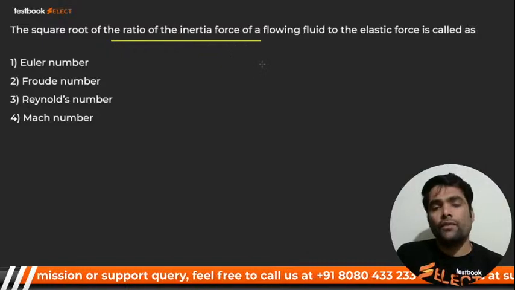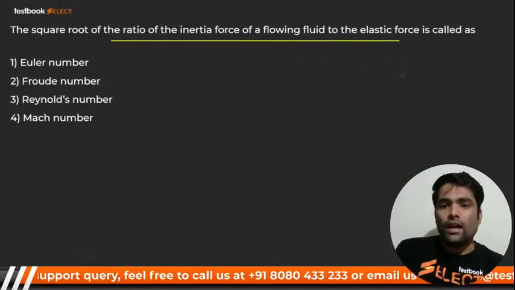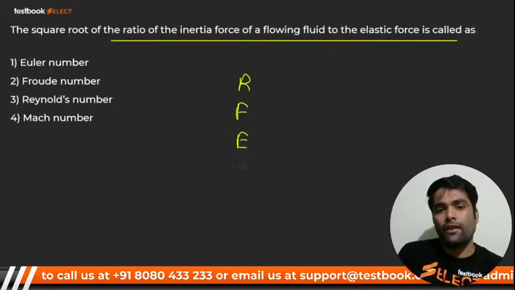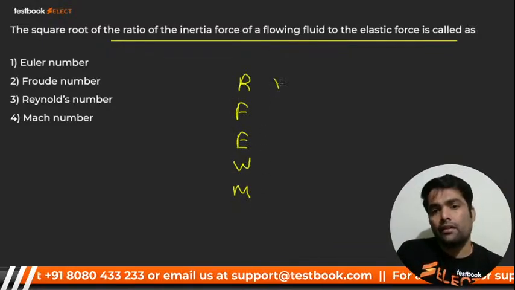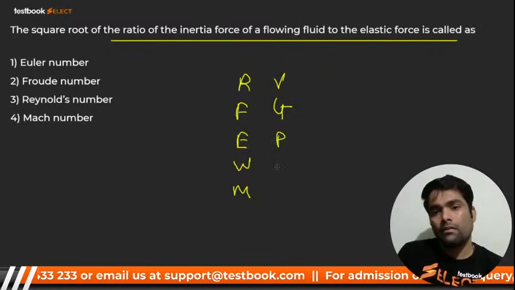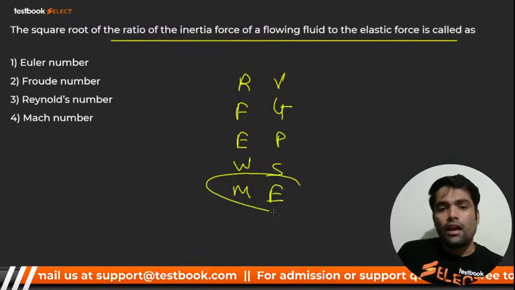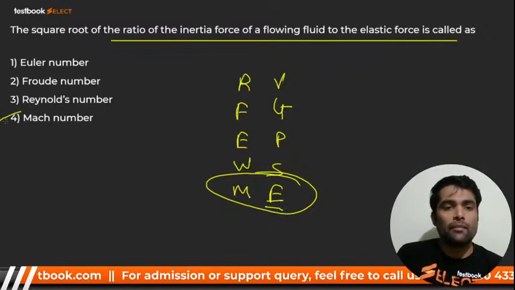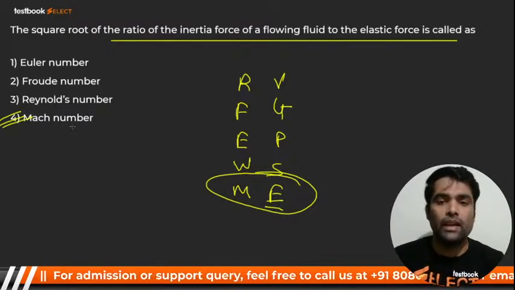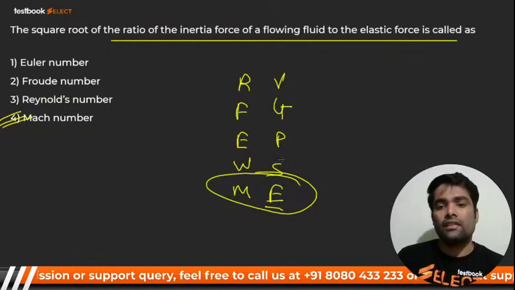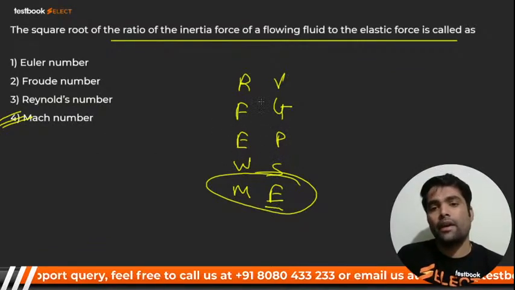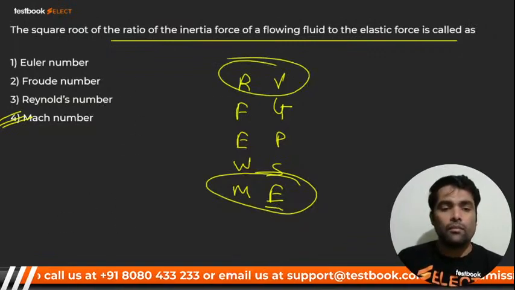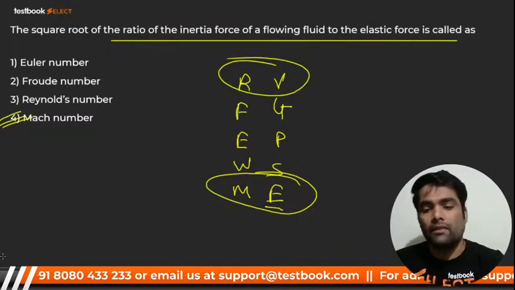Square root of the ratio of inertia force to the elastic force. I repeat once again, it is applicable over here. M for Mach number, E for elastic. That means this one is Mach number. Nothing else matches. Weber comes with surface tension, Euler with elastic pressure, Froude with gravitation, Reynolds with viscous force. Okay, so Mach number will be the final answer, right?